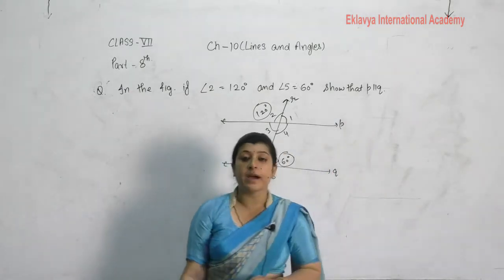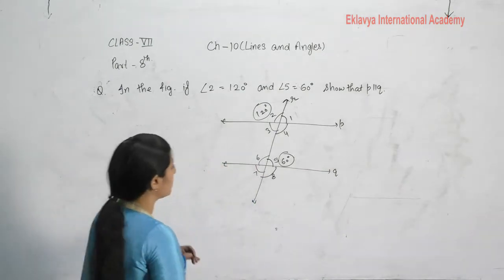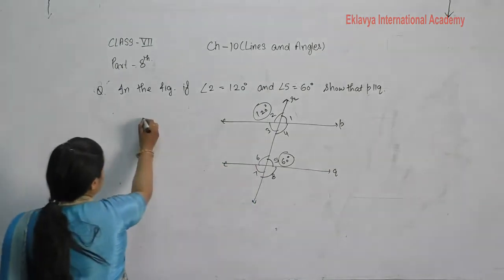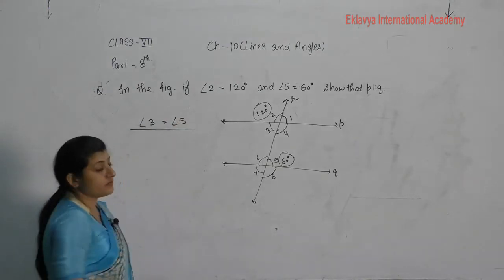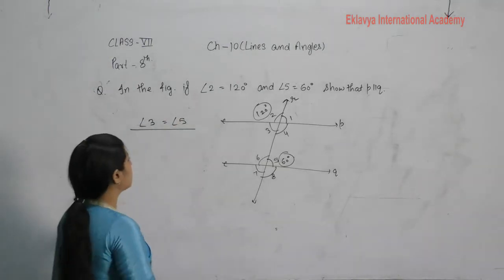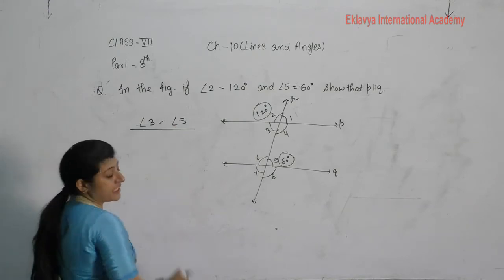Then we can say easily that P parallel to Q. See here now how to solve. What is the relation between angle 3 and angle 5? Angle 3 and angle 5 are alternate angles.